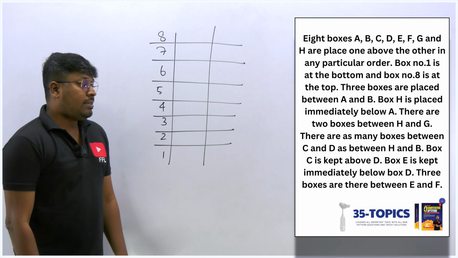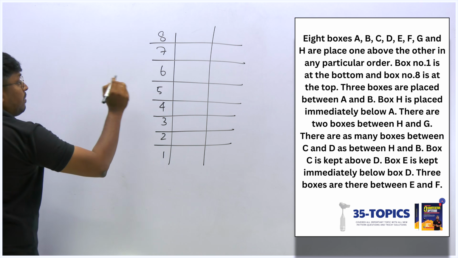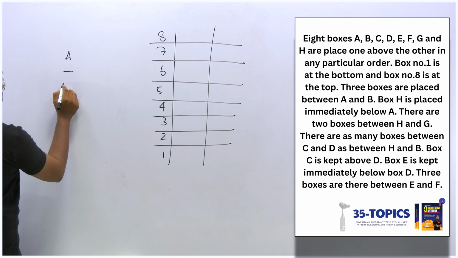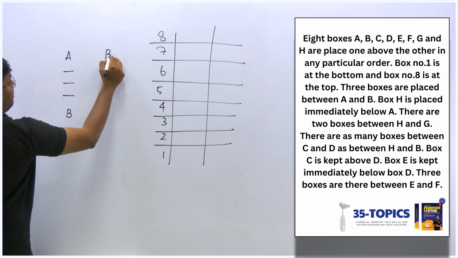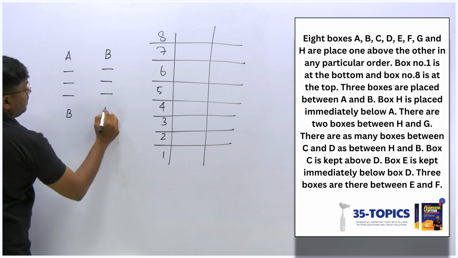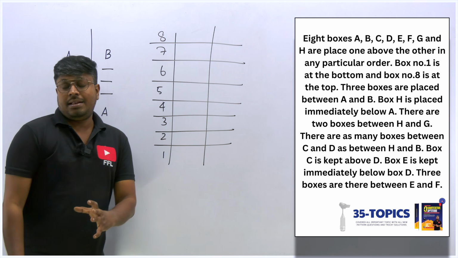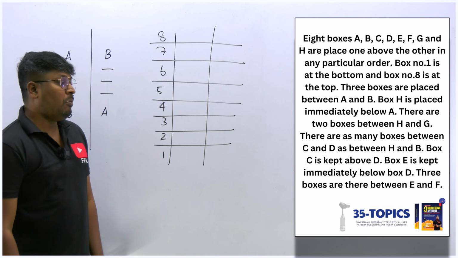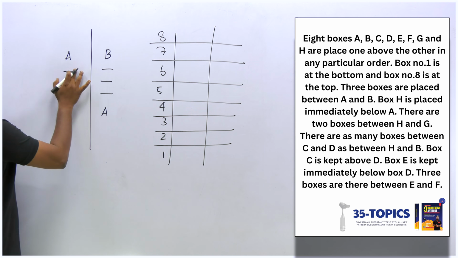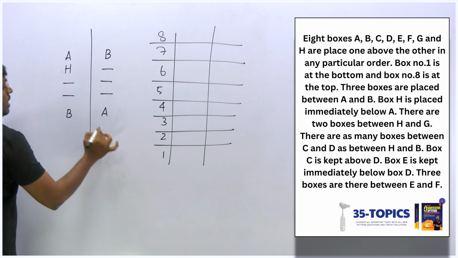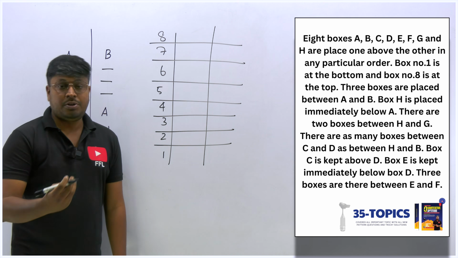Now the first point, 3 boxes are placed between A and B. So between A and B there is a gap of 3 boxes. So 1, 2, 3. So this will be B, or else we have another possibility. I can fix B here and this will be A. So totally we are getting 2 possibilities. Between B and A there is a gap of 3 boxes. So next point, box H is placed immediately below A. Immediately below A, it should be H. So this will be the place for H and this will be the place for H, in both the possible cases.